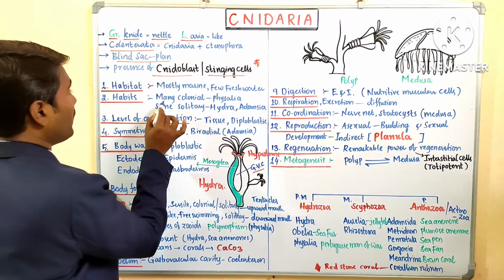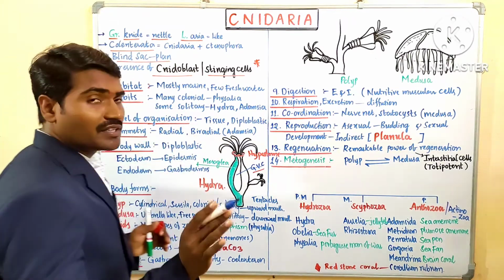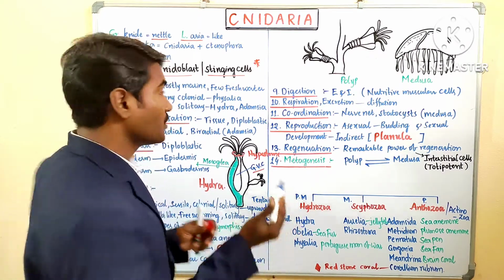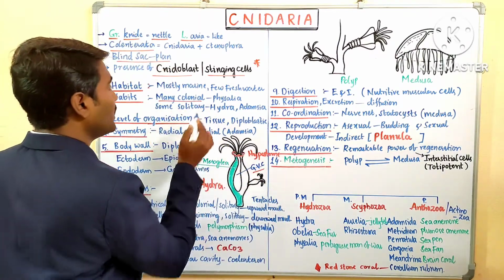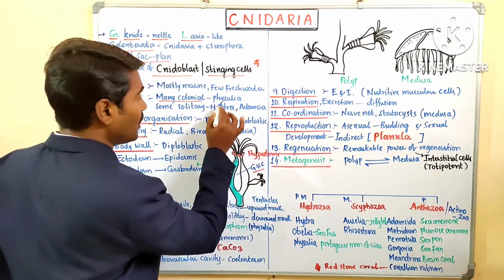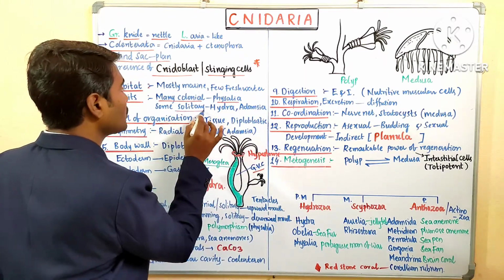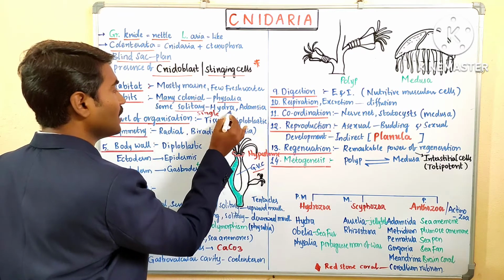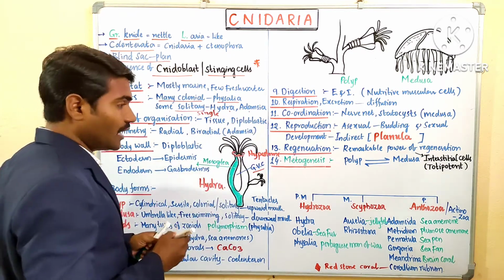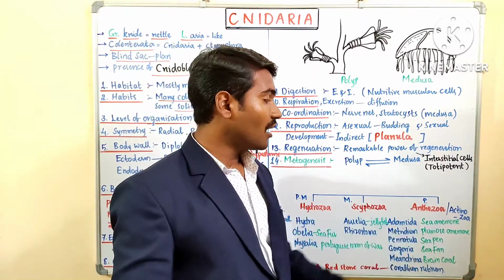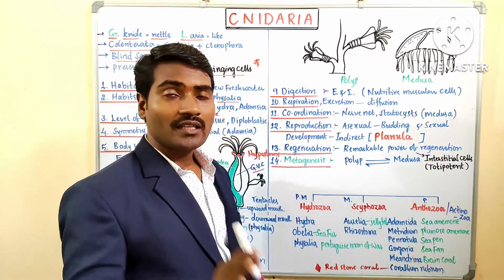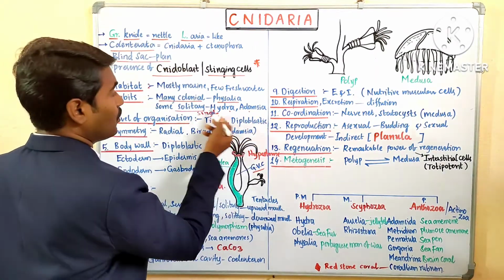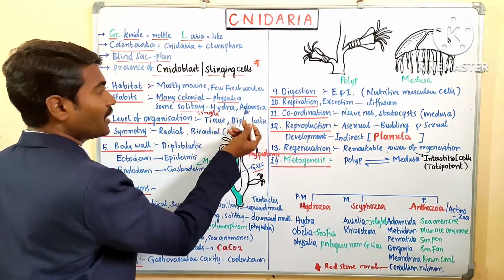Come to the habit. How do they live? Whether they are single or live in groups. Many are colonial, meaning they live in groups, like Physalia, and some are solitary. Solitary is nothing but single, like Hydra and Adamsia. Adamsia, we know, has the common name sea anemone. Sea anemones live single, alone.